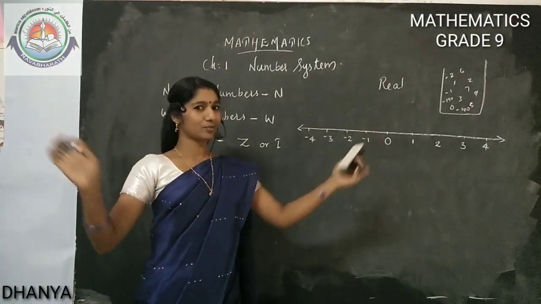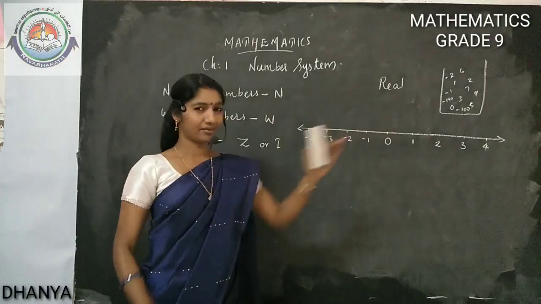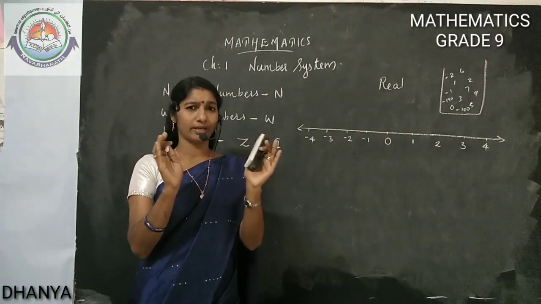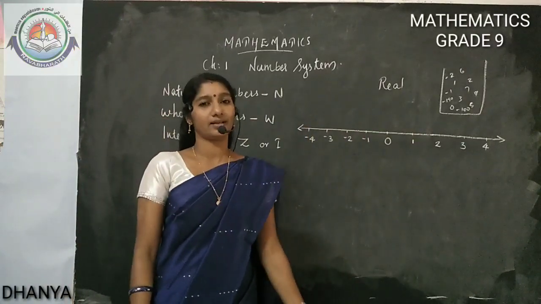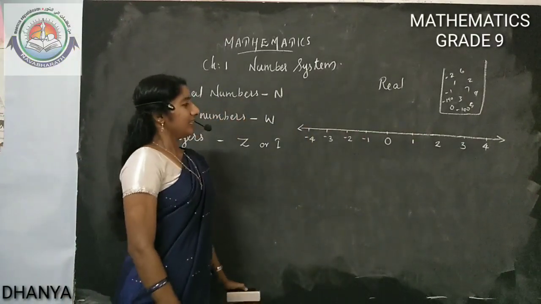See the number line once more. Number line. Very important. Whenever you want to draw a number line, you have to think of the line with the numbers. We are calling it a number line. That much only. Then see.